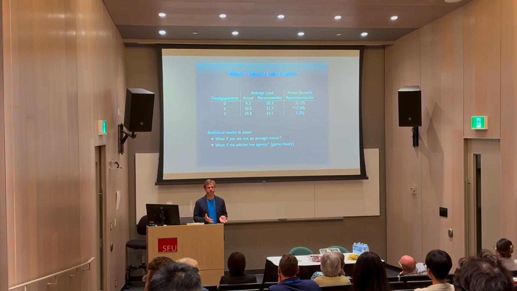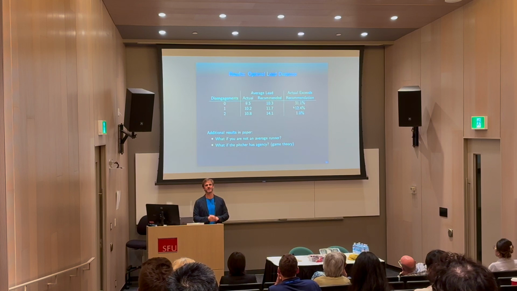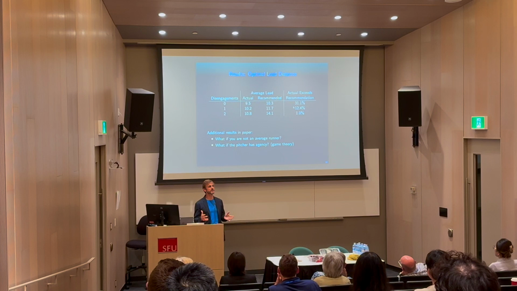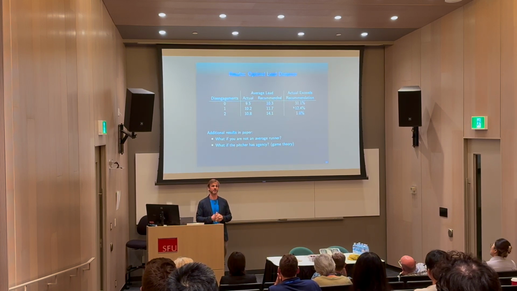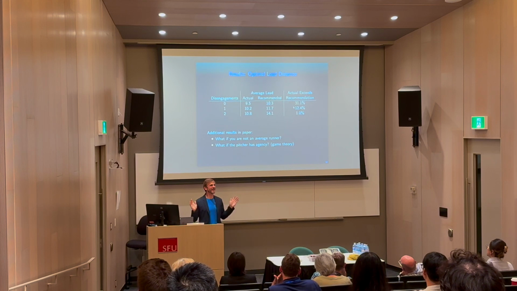So the actual run value effect of choosing the optimal lead distance is pretty small, but we did some back of the envelope calculations to say that if all of your runners implement this policy over the course of a season, we can expect a team to score 20 more runs over the course of a season, which in free agency, teams pay about $1 million per run, so that's a $20 million solution if you're able to implement that. Now, I don't care too much for money, and that's why I'm an academic now.